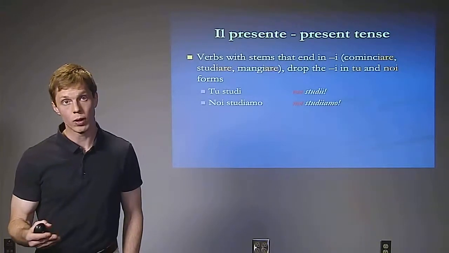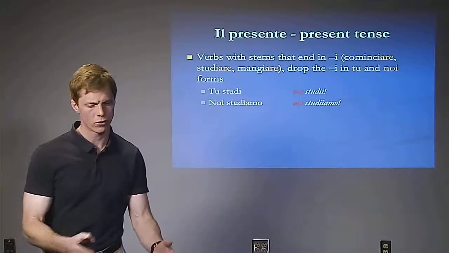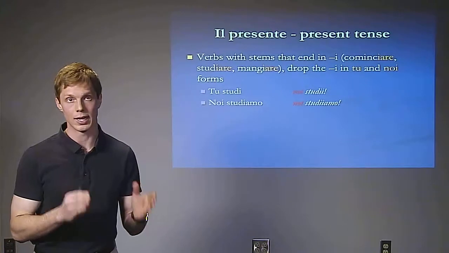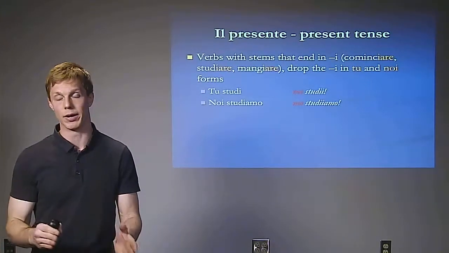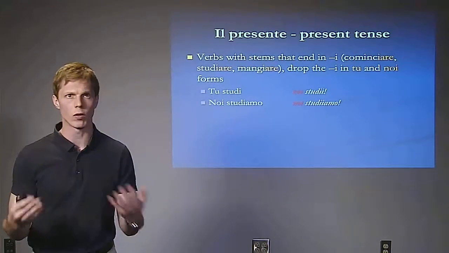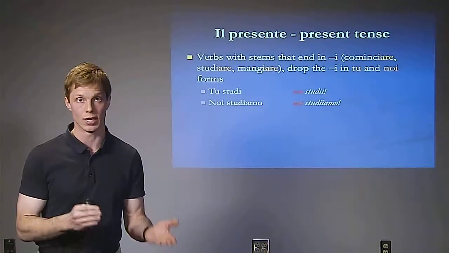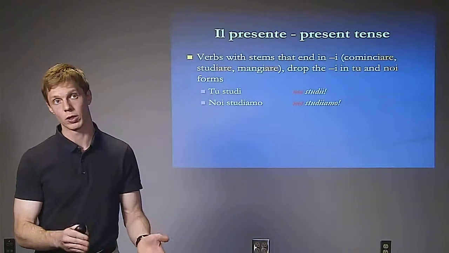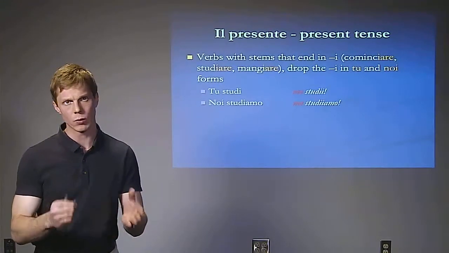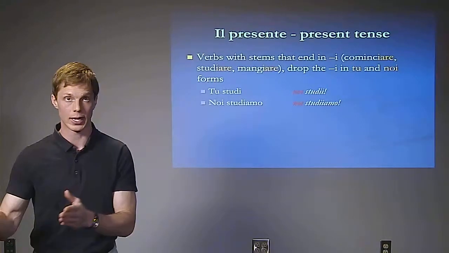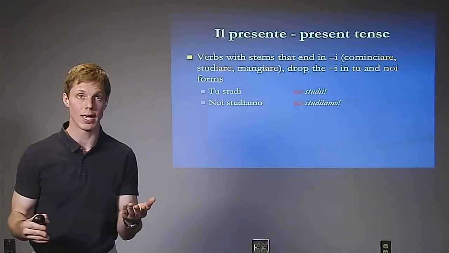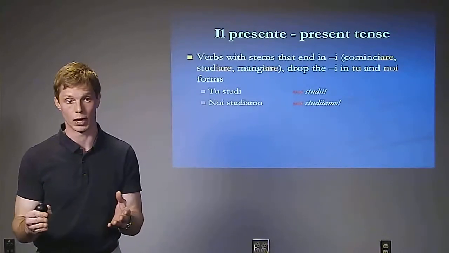Okay. So something we want to know about present tense verbs is that some verbs in general end in I-A-R-E, like mangiare, studiare. The important thing to note about these verbs is that when we spell them out in the tu form, which ends in i, and in the noi form, which is iamo, we don't double up the i's in the spelling, even though we simply drop the A-R-E when we conjugate the verb. Well, we have a hanging i, and that i, we just don't double it up, okay?